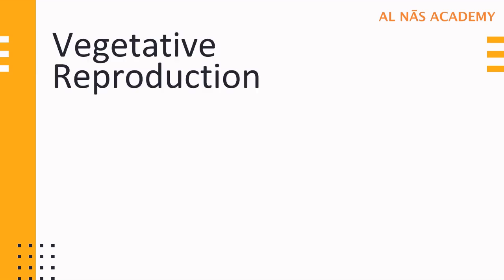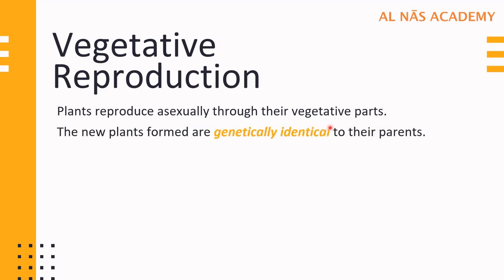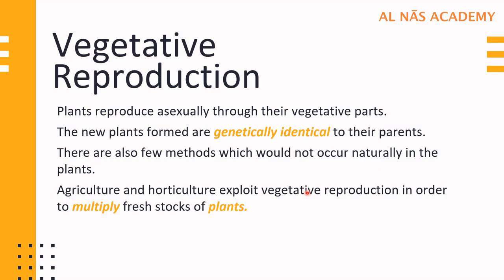Alright, now let's start with vegetative reproduction. Plants reproduce asexually through their vegetative parts. The vegetative parts of the plant are stem, leaves and roots. New plants which are formed through vegetative parts are genetically identical to their parents. There are a few methods which do not occur naturally in the plant. They have been adopted by the agricultural and horticultural fields.